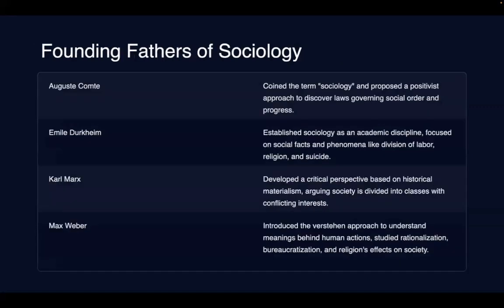Now we will see who are the founding fathers of sociology. Auguste Comte was the one who coined the term sociology and proposed a positivist approach to discover laws governing social order and progress. They were trying to understand society through scientific methods, through laws governing social order, an approach which is non-biased, and this approach was known as positivist. Then Emile Durkheim established sociology as an academic discipline focused on social facts and phenomena like division of labor, religion, society, that we will learn in the upcoming lectures.